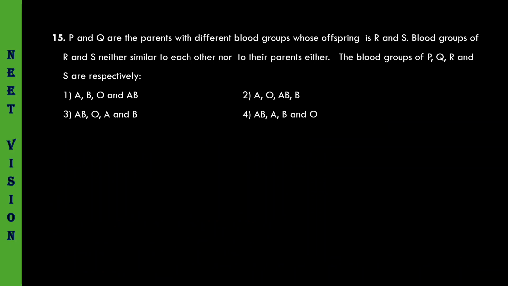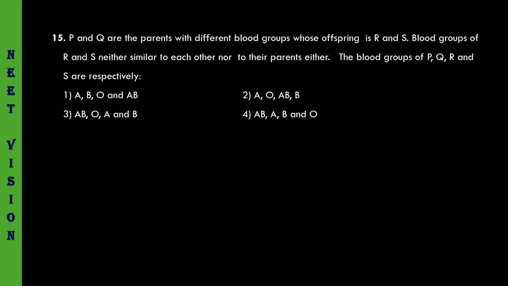P and Q are the parents with different blood groups, whose offspring are R and S. The blood groups of R and S are neither similar to each other nor to their parents.